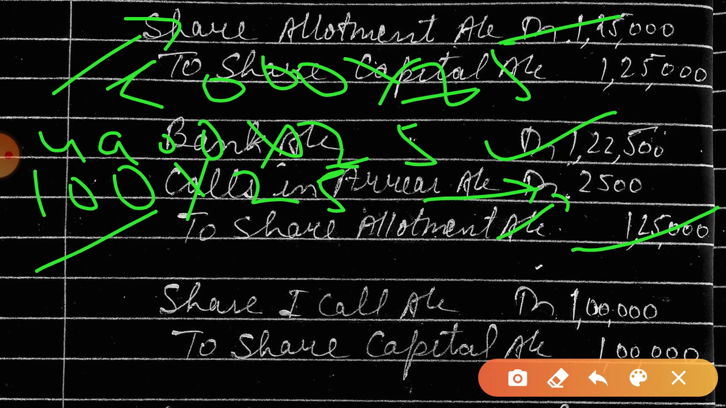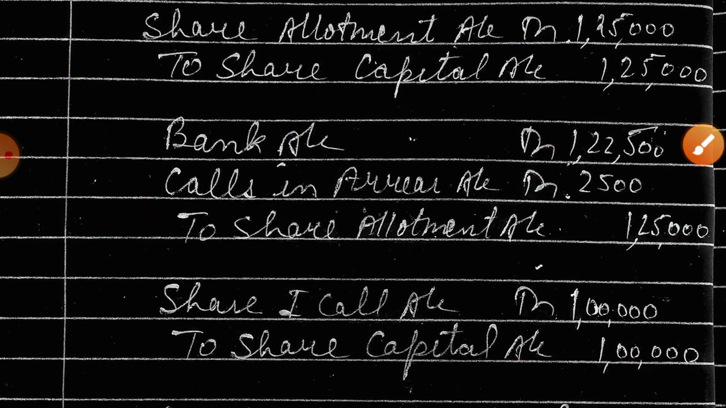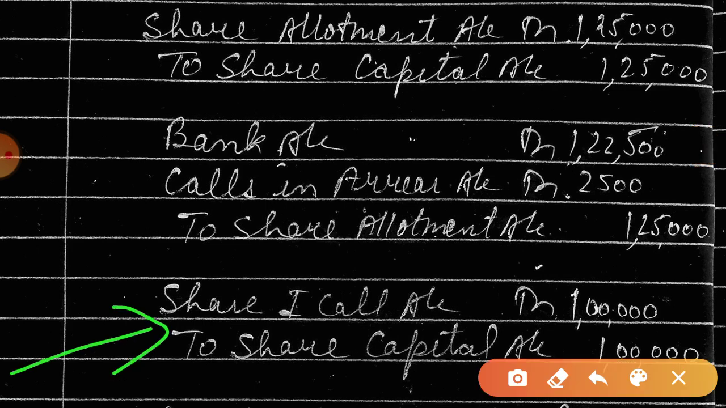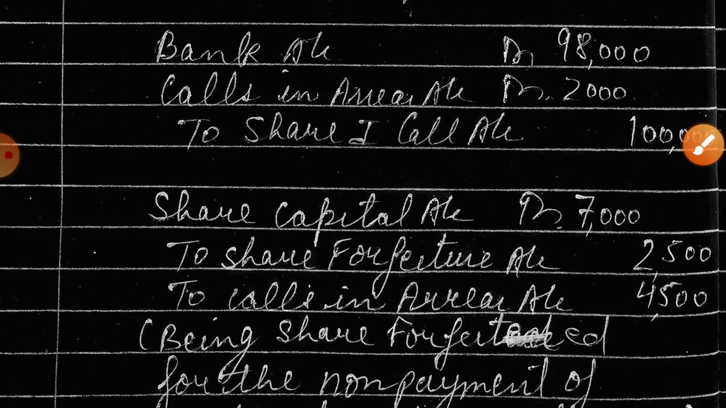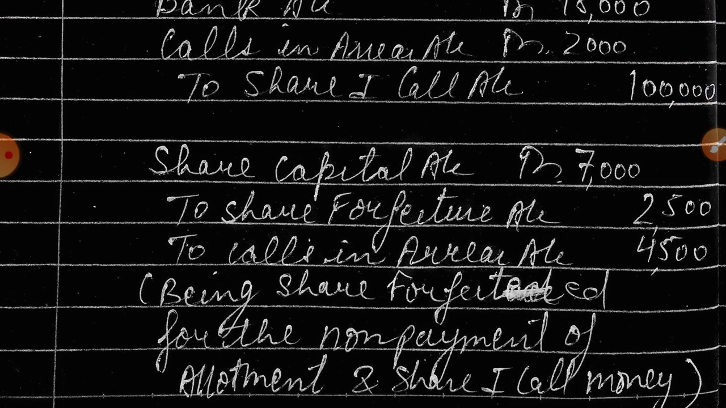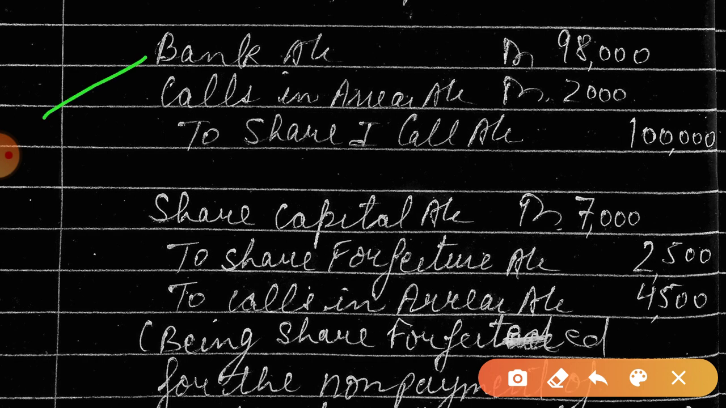After it, the first call will be made. This is called by the company to shareholders. They are asking the shareholders to pay the amount, and in the next entry the shareholders will pay the amount. Shareholders are paying the amount, except for 100 shares. X is not paying; except X, all are paying the amount. Is this clear?